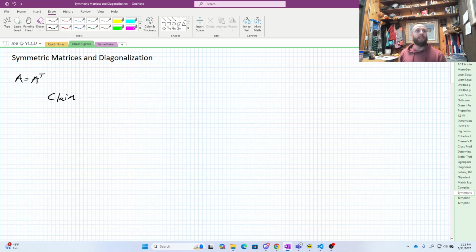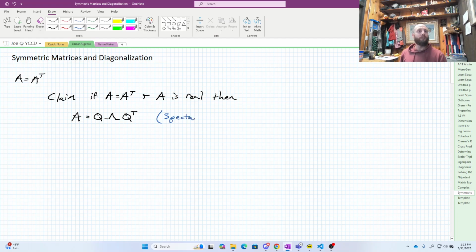So my claim is that if A is symmetric, so if A is A transpose and A is real, then we can write A as an orthogonal matrix times the lambda matrix times our orthogonal matrix's transpose. Now, this thing here is so special, it gets a fancy name, which is very cool. This is called the spectral theorem.